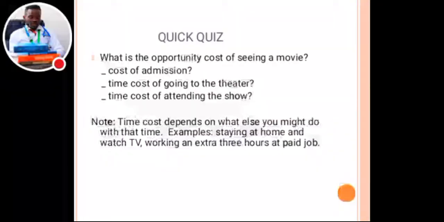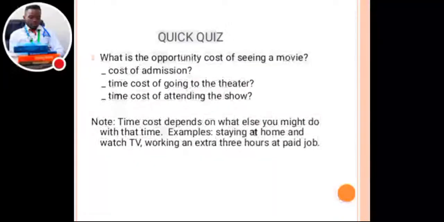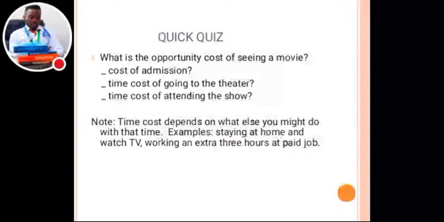Note that time cost depends on what else you might do with that time. For example, staying at home the whole day and watching TV, or rather working an extra 3 hours at a paid job. Which one? So you need to make a decision from there. You just have to calculate as well as know the cost analysis for your time cost.